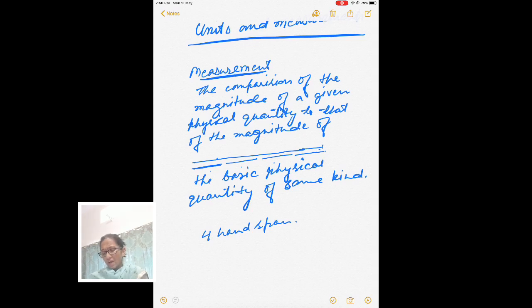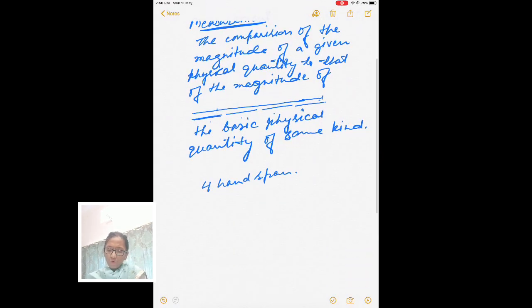Suppose for 4 hand span it is equal to, okay, it is nearly half meter, so 54 centimeter. So what do you observe? Here, we are measuring the length of this table by other units.